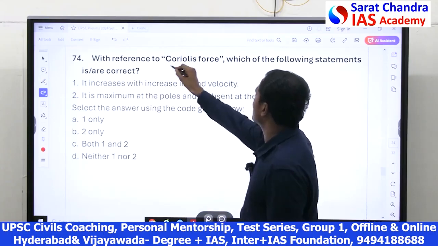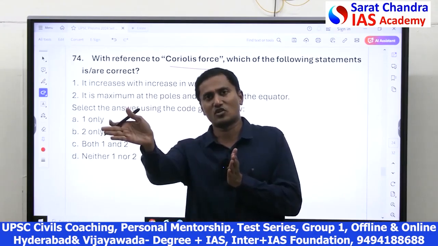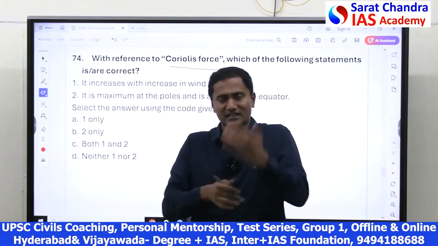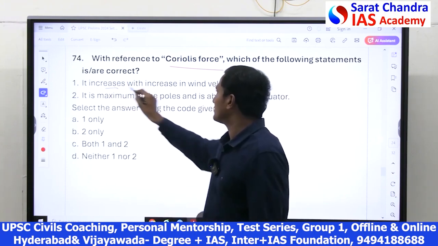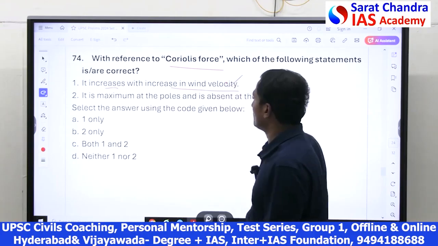So with reference to Coriolis force, friends, Coriolis force means deviation of a moving object towards the right hand side in the northern hemisphere, left hand side in the southern hemisphere. And Coriolis force will increase if the speed of the wind increases. That's what they mention here. It increases with the velocity of the wind, Coriolis force, which is true.